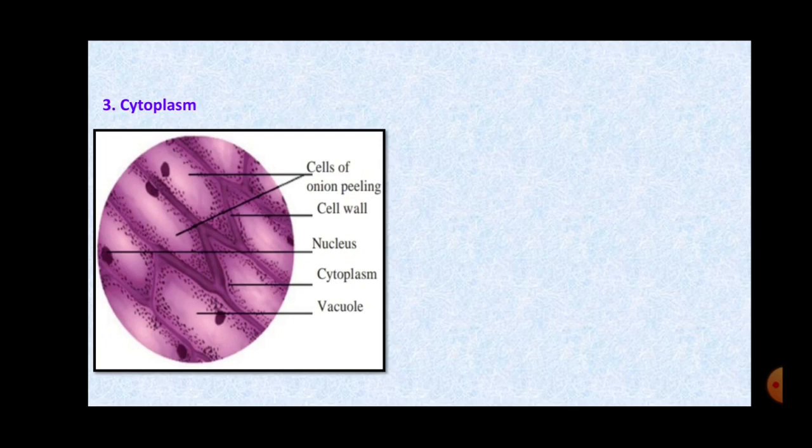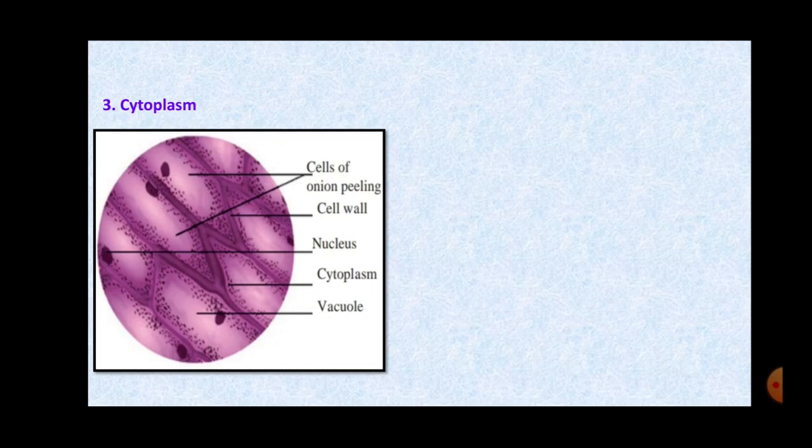Now cytoplasm is the liquid which is present in between the plasma membrane and the nucleus, right? Now it is a quite thick substance, and all the organelles are present inside this cytoplasm. Now cytoplasm is the medium where all the chemical reactions of the cell take place.